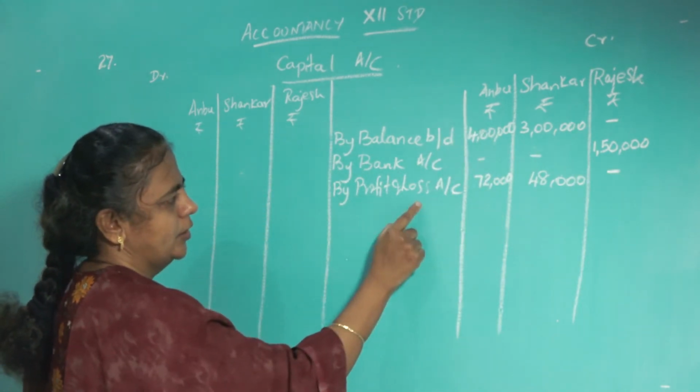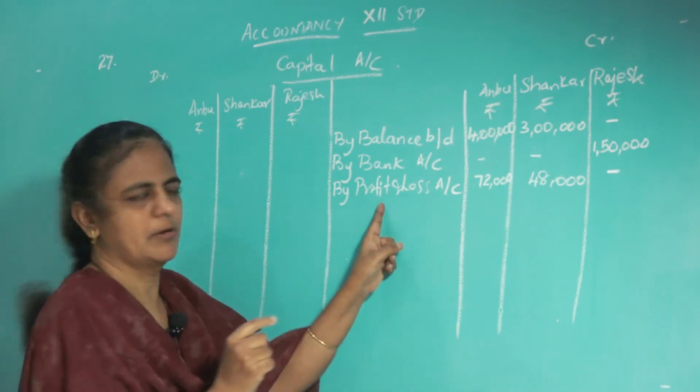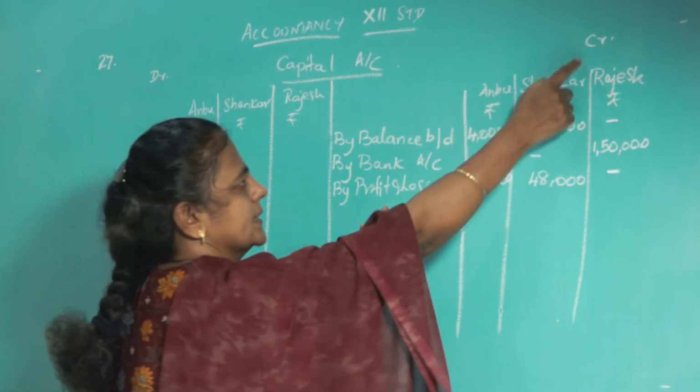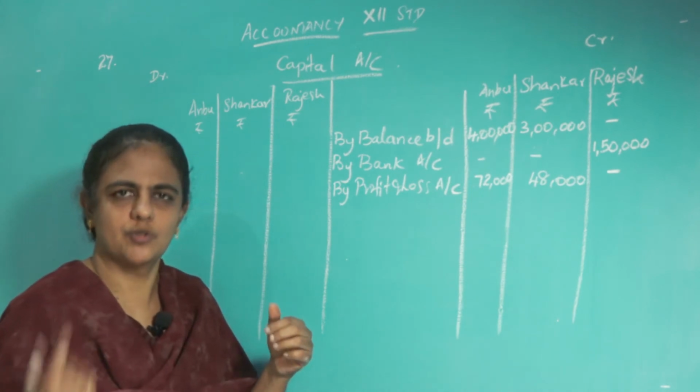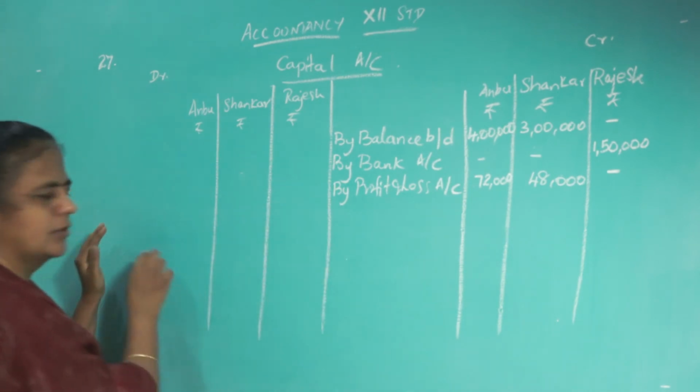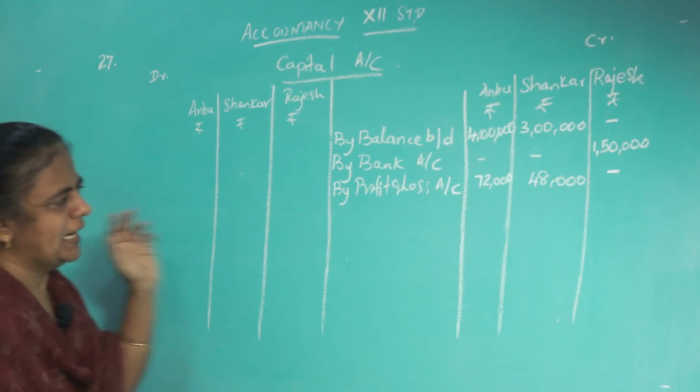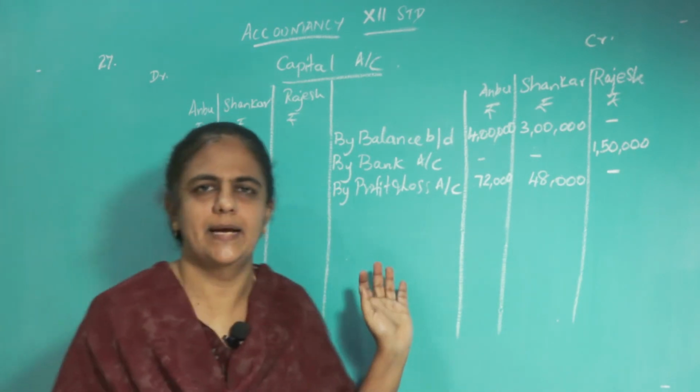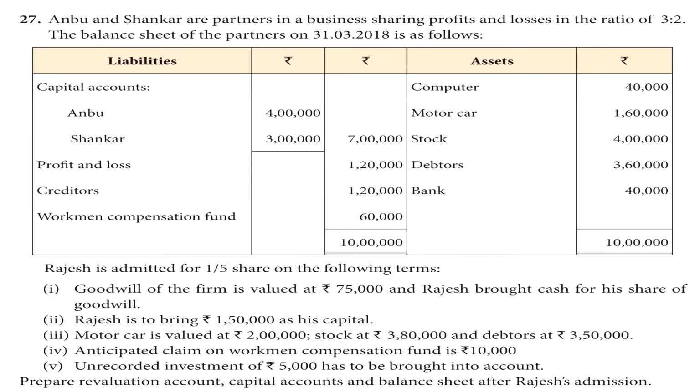Okay, so profit and loss, if it's given on the liability side, it is profit. If it is profit, put it on the credit side. If it is given on the asset side, it means loss. Loss means you have to put it on the debit side. Okay. After profit and loss account, what else is given there? Any reserve? Any fund? Yes. Workmen compensation fund is given there.